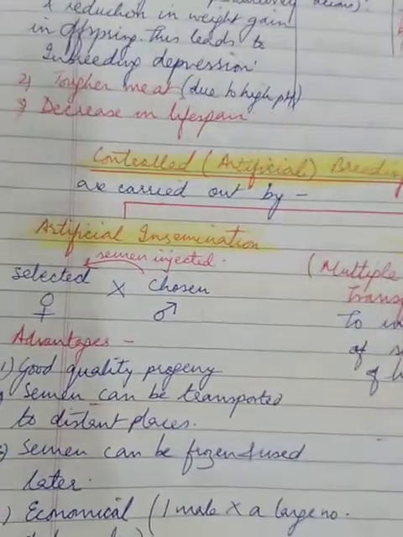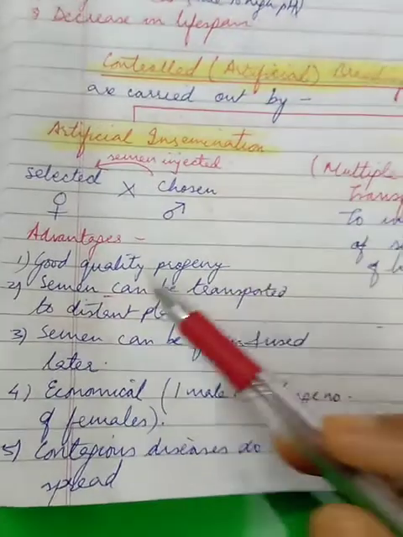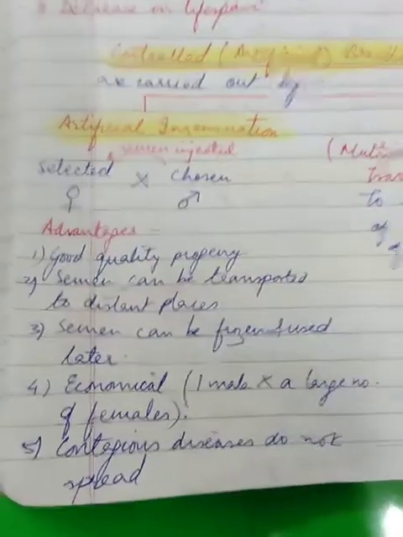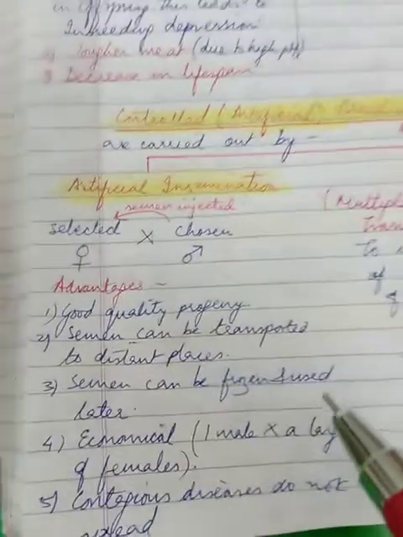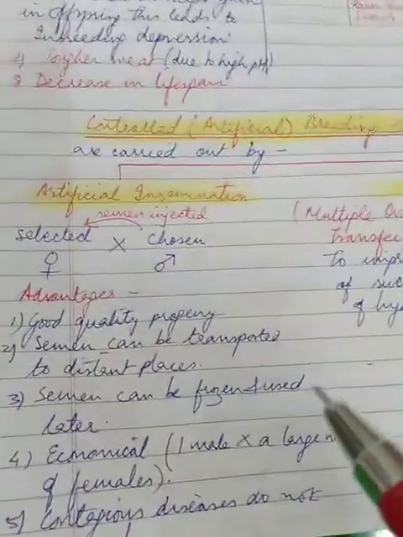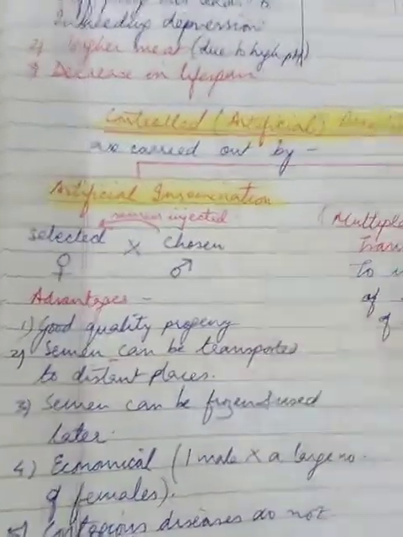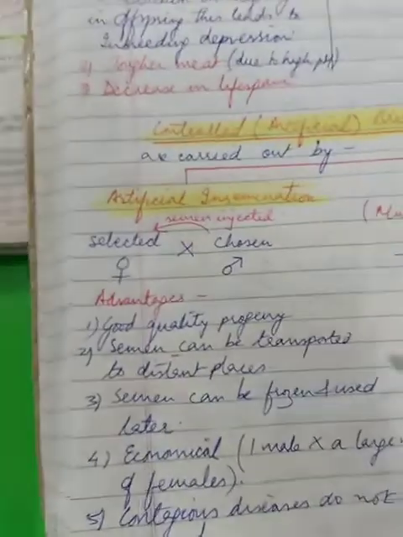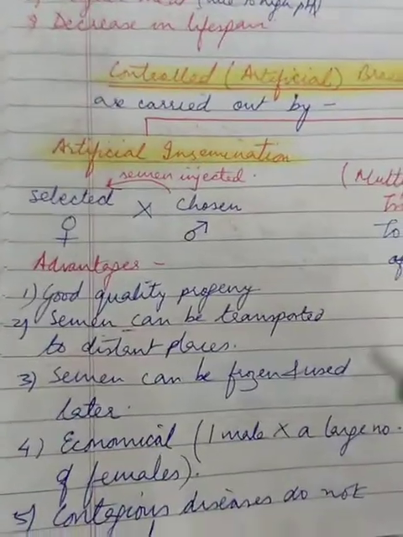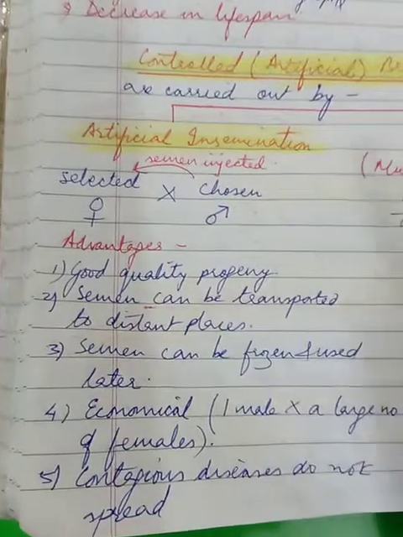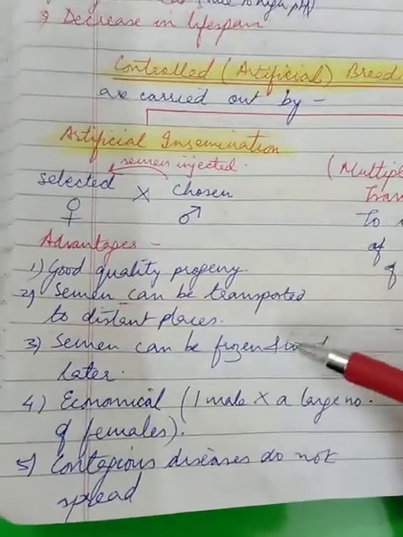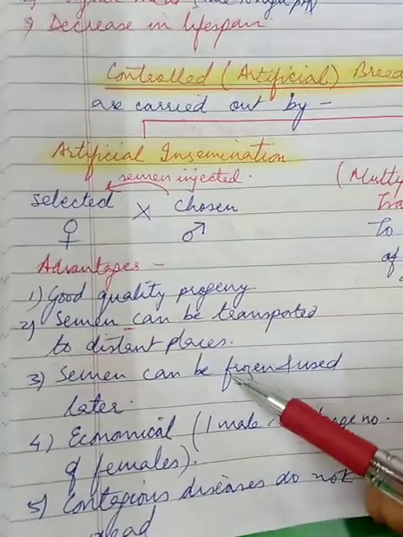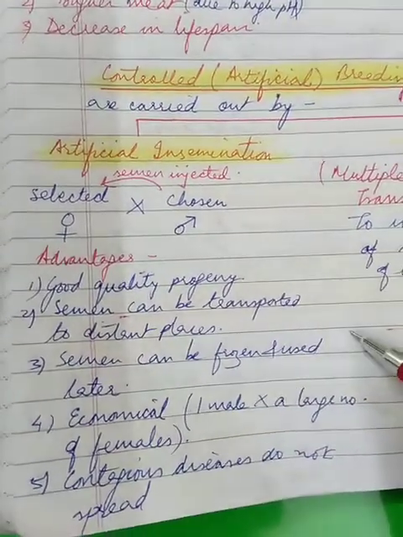For example, let's see the advantages. Number one, good quality progeny can be ensured. That is, the children born to such crosses will definitely be better than the parents. Second is, the semen can be transported to distant places, right? As we know, the males of high yielding breeds need to be kept in a more suitable environment and cannot be made available everywhere. So this semen can be transported and used in distant places.